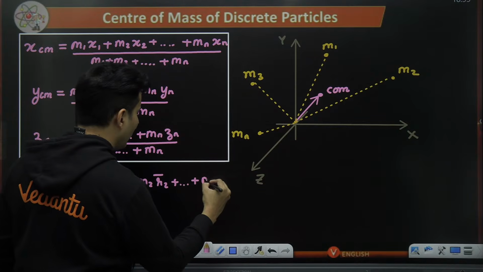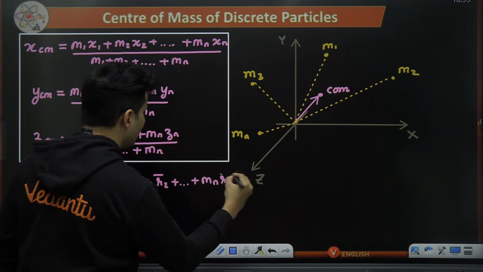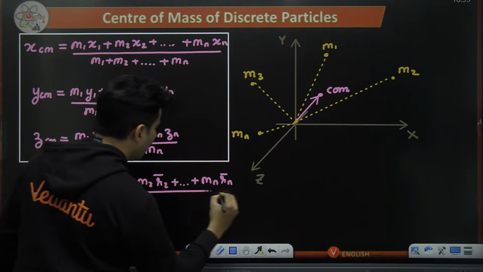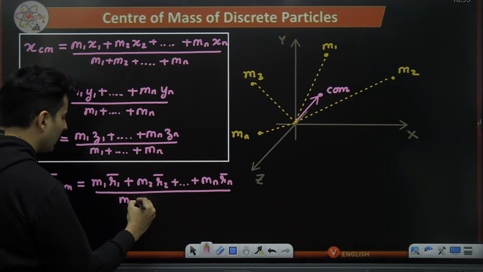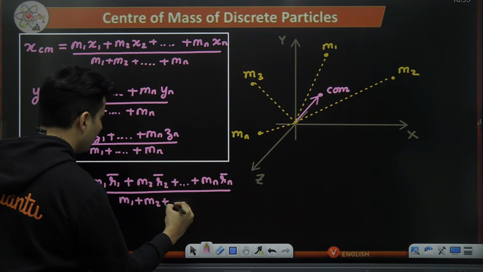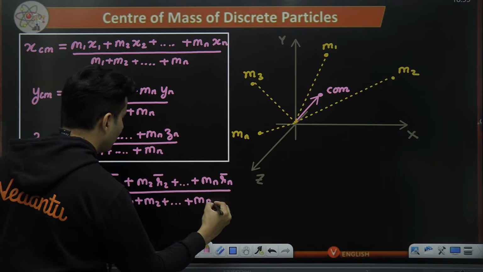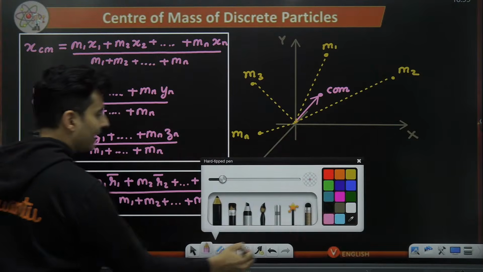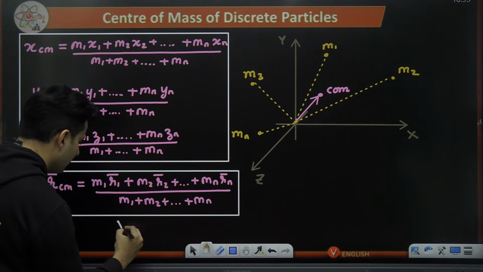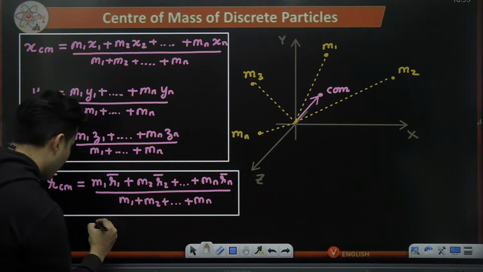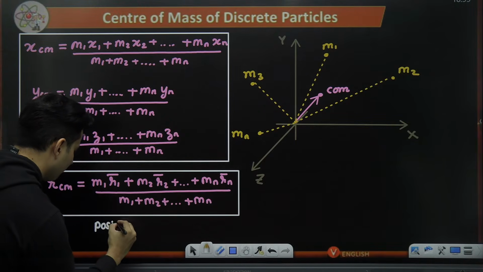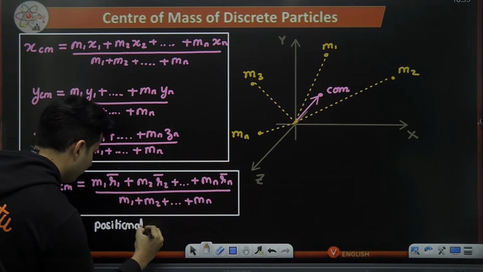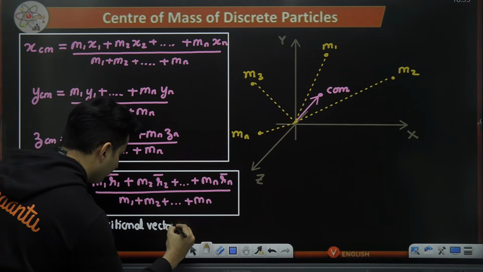Like that, you keep on adding till you reach the last mass multiplied with that vector, and divide it with the scalar quantity of the total mass, m1 plus m2, like that till the nth mass. So this is the vector form of it. This is the positional vector form.